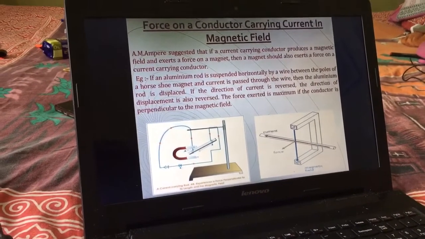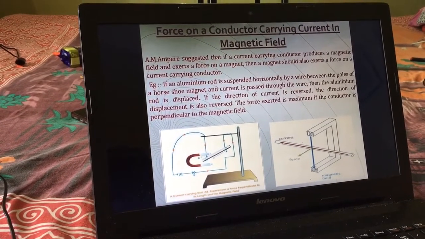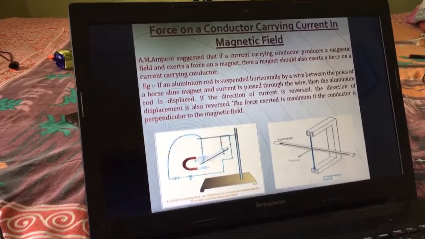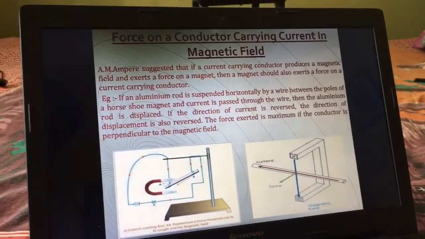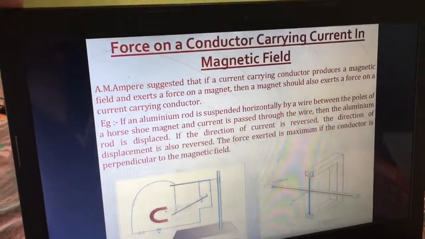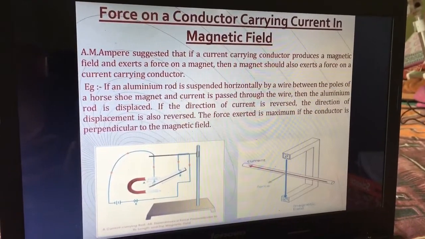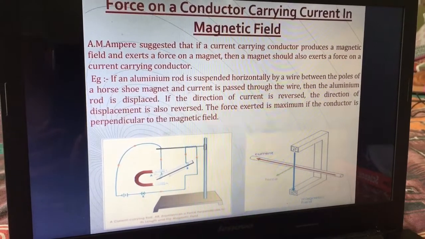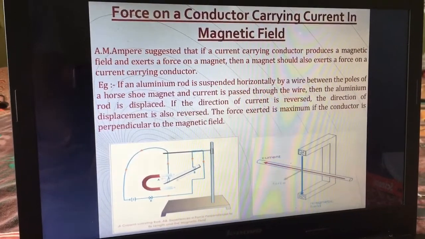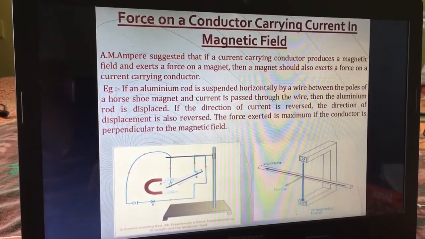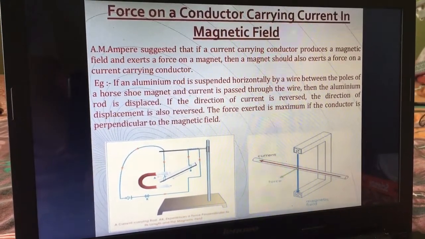Children, today I am going to discuss the gist of this chapter. I am going to discuss the rules and concepts used for the electric motor as well as the electric generator. Got it, children? So listen very carefully, prepare the notes and learn them.